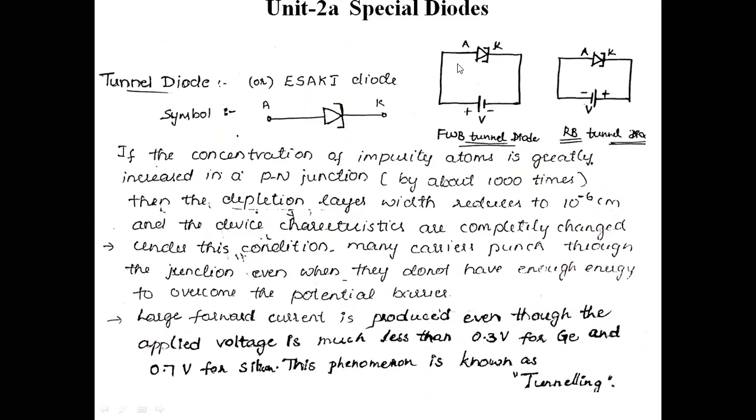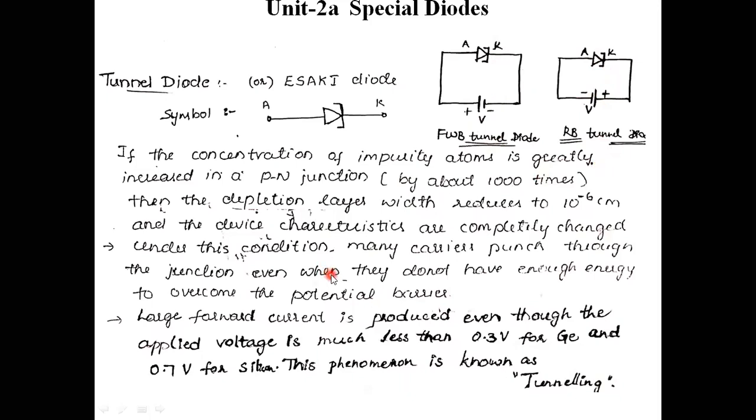If it is forward biased, it means the anode terminal is connected to the positive terminal of the battery and the cathode terminal is connected to the negative terminal of the battery. Then it is known as forward bias condition. If the anode terminal is connected to the negative terminal of the battery and the cathode terminal is connected to the positive terminal of the battery, then we call that condition reverse bias condition.